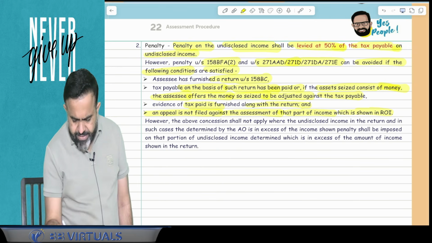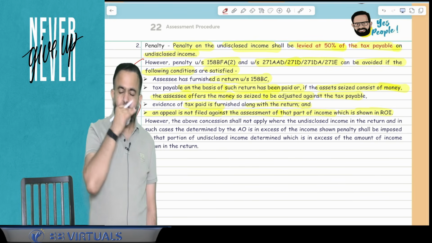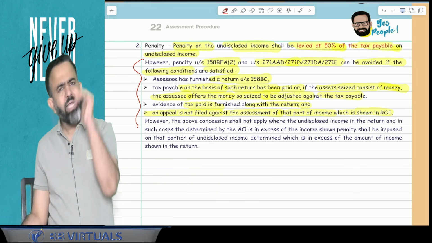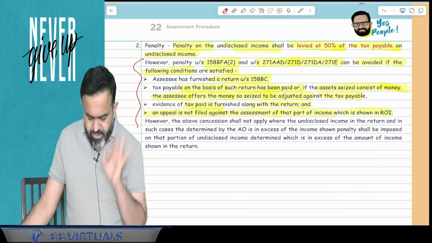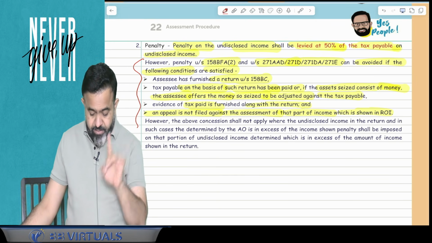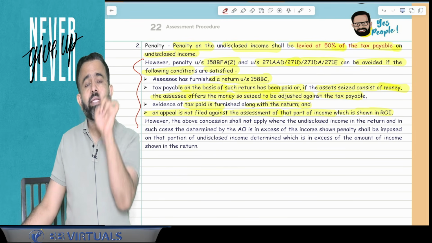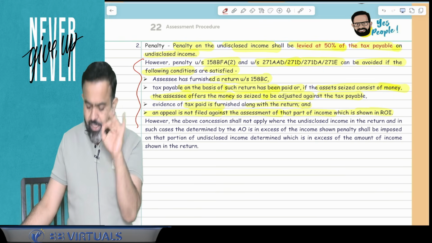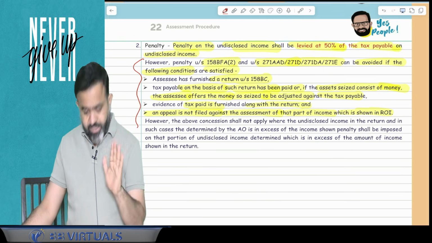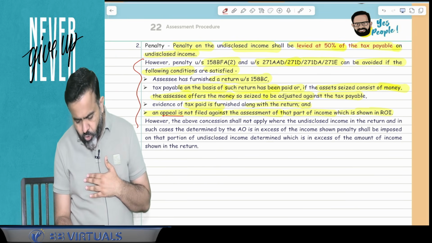So guys, here I can say in simple words, normally in case of undisclosed income, if a raid is conducted for the block period and there is undisclosed income computed, then on that 60% is tax and on that 50% is penalty. But this 50% penalty can be avoided when, first condition, the assessee furnishes the return, discloses the undisclosed income and pays the taxes on that undisclosed income. He has furnished the evidence of the tax paid along with the return. And guys, he is saying that I am not going for appeal. So assessee is not going for appeal.